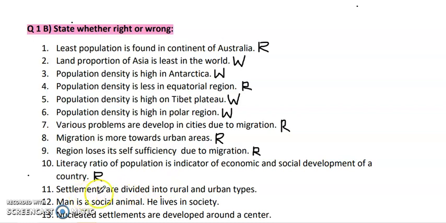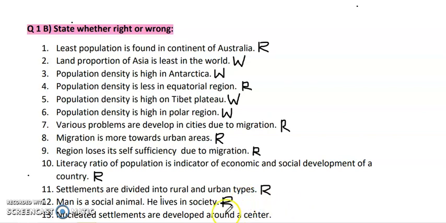Next statement. Settlements are divided into rural and urban types. So basically, we have two main types of settlements, that are rural and urban. So this is also the true statement. They are mainly divided into these two types. Next statement. Man is a social animal and he lives in the society. So this is also the right statement. Human is a social person who likes people, who loves people, and who likes to stay surrounded by the people. So he always tries to live in a mob.